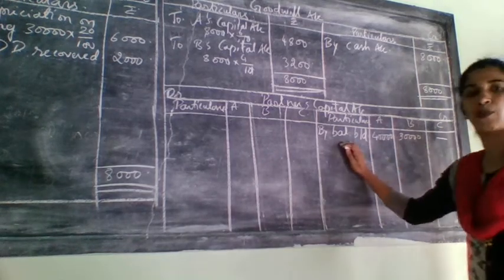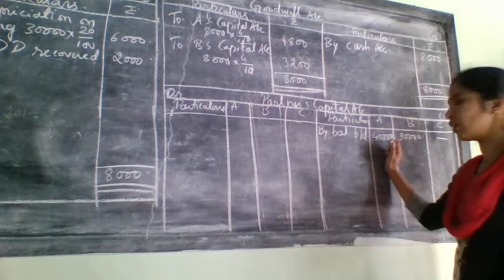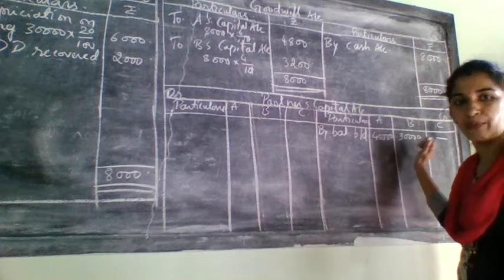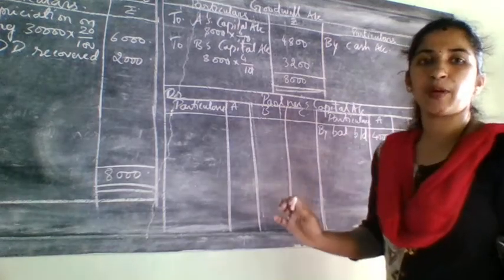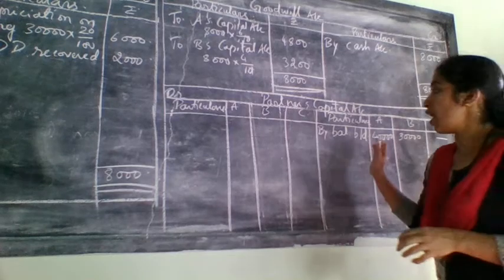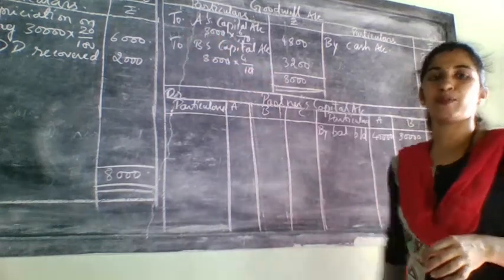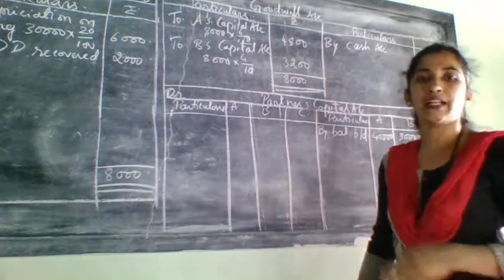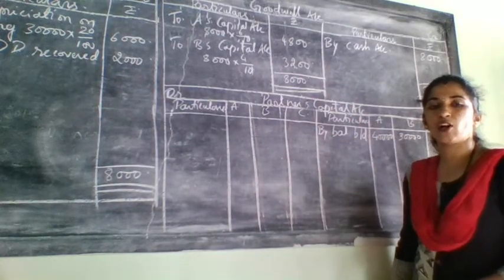So by balance brought down, that is 40,000 for whom? 40,000 for A and 30,000 for B. That you need to take from the liability side of the balance sheet. Okay. After writing this, we will start from the revaluation account only. Here the revaluation account we got on which side? Debit side.